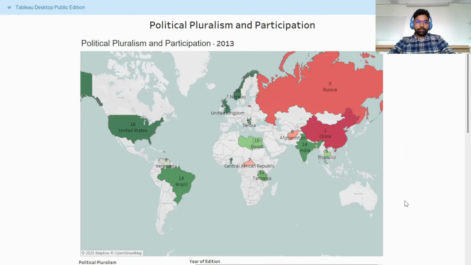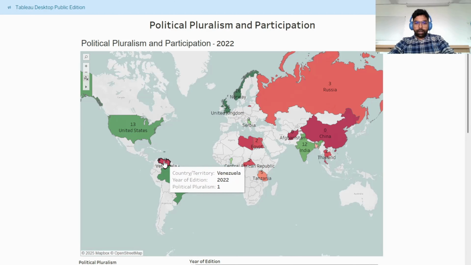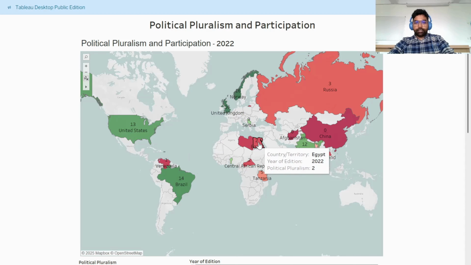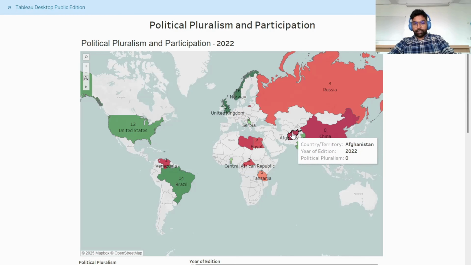In our second part of analysis, we will be looking into the political pluralism and participation in the world from 2013 to 2022. The countries in focus we'll be looking at are Venezuela, Egypt, and Libya. In Europe, we'll be taking Serbia into account, and in Asia, we'll be taking Afghanistan. In 2022, we can see the countries in focus have their democratic values or political pluralism sharply reduced. In Venezuela, it was in conjunction with Maduro coming to power. In Africa, for Egypt and Libya, it was because of the Arab Spring, and Afghanistan because of the Taliban takeover.